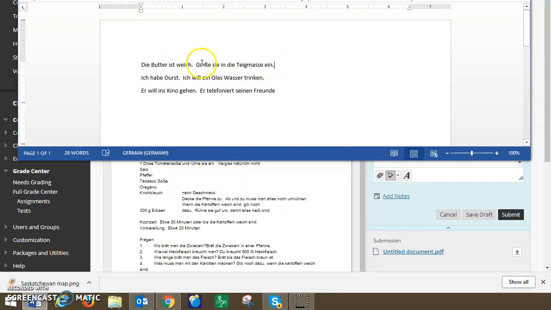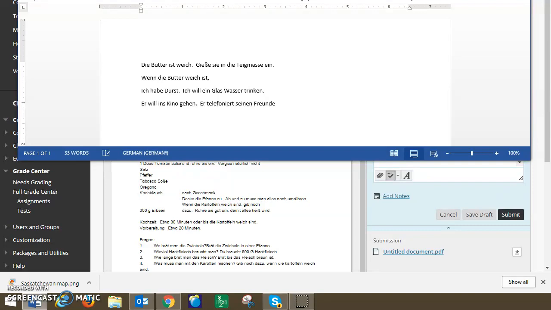So the butter is soft, and we want to add "when the butter is soft, pour it into the batter." When we start the phrase with wenn, the verb goes to the end of the phrase. It's a pretty subtle change. So "wenn die Butter weich ist," comma, that's what we need to do for the phrase. The weich, our soft adjective, then just switches with the verb. Because our first phrase was the wenn phrase, we have a comma, and then we have this verb, comma, verb pattern in the middle of it.